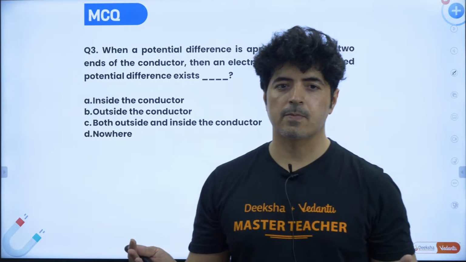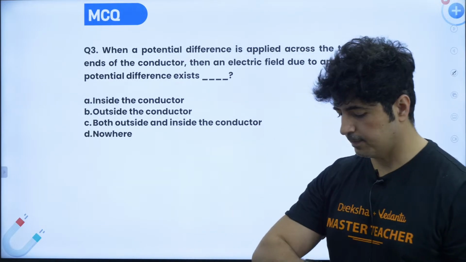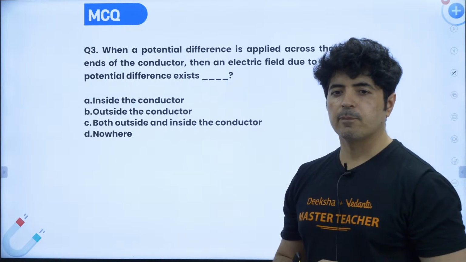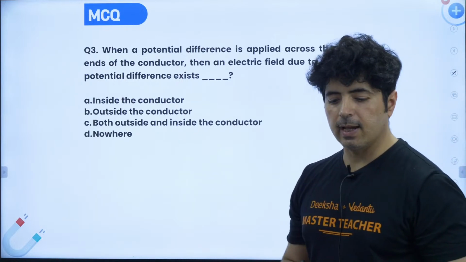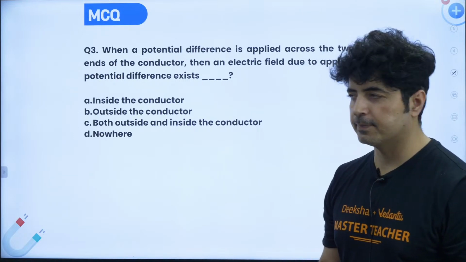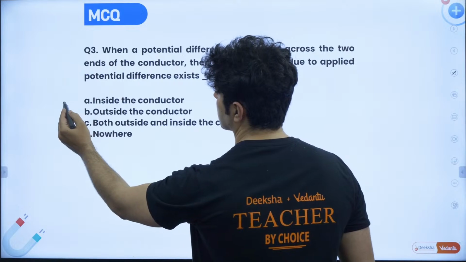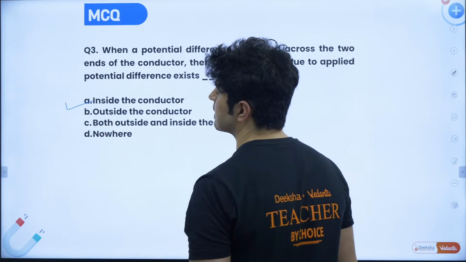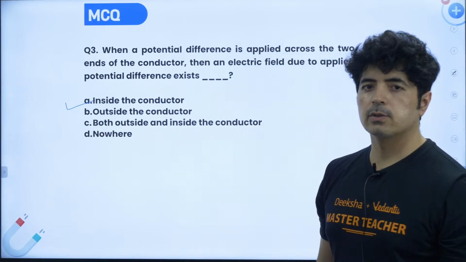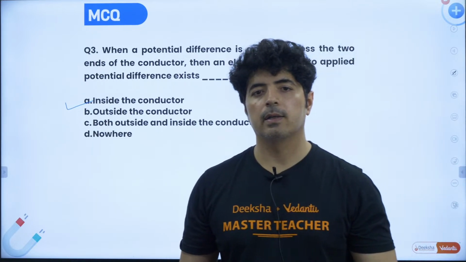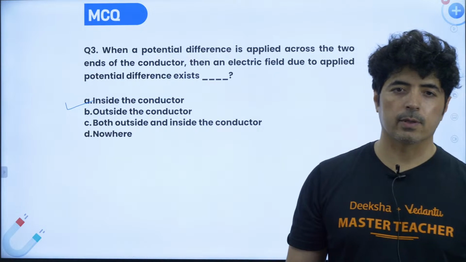Answer this, please. So the answer of this question is, absolutely correct, it will be inside the conductor. So the electric field is inside the conductor. These are tricky questions, I know, but these are very important questions for your board exams.